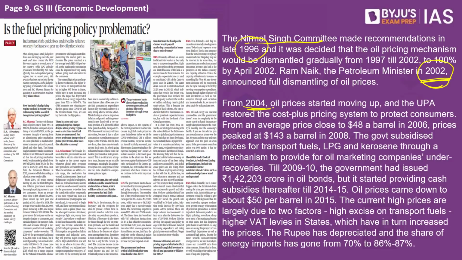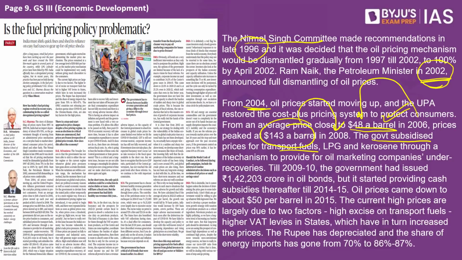Now, this was possible because if you look at the first decade of the 21st century, the global oil prices were not very high. For example, in 2006, the global oil price was $48 a barrel. That allowed the government to step back and not give any subsidy to the people of India and ask them to pay the market price. However, as the prices started to increase and touch $143 per barrel in 2008, the government had to come in and start subsidizing the fuel once again.